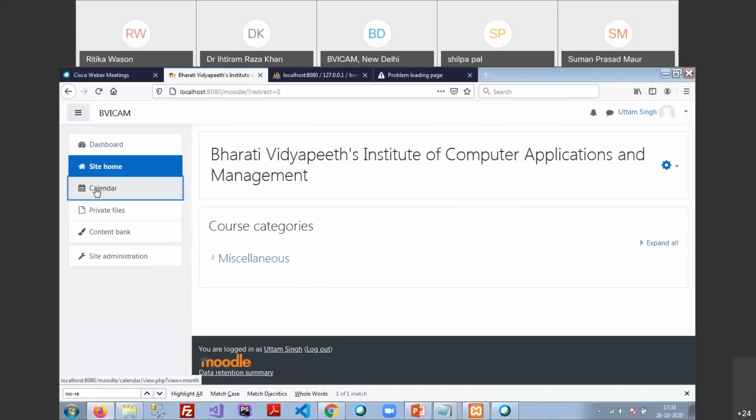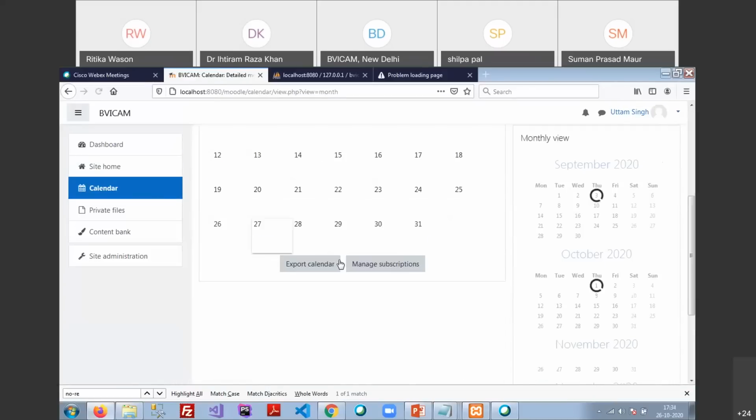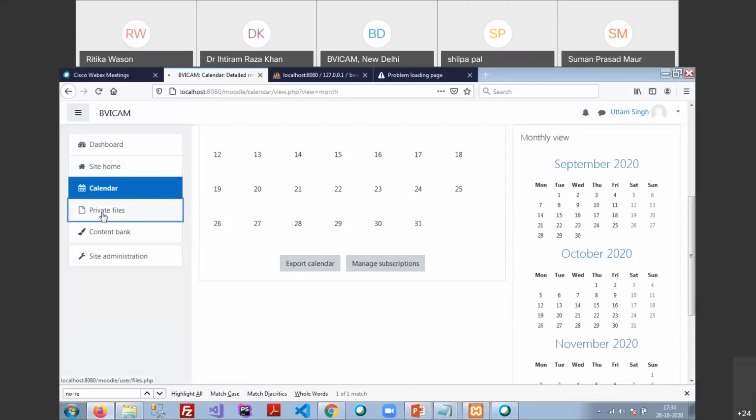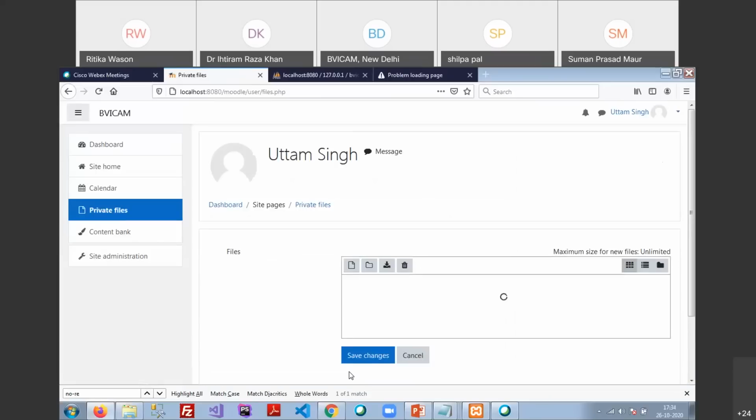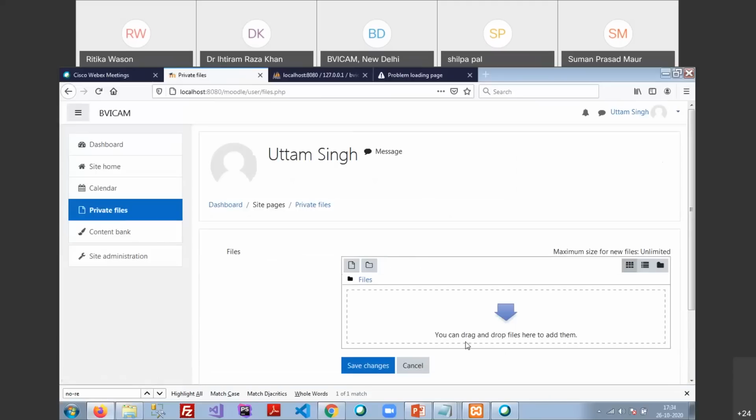Second one is the calendar. It will show you the calendar and the activities there. The private files: once you click this one, you are able to see how many files you have uploaded. If a student or teacher wants to upload private files, such as papers that I am going to share with my students but don't yet know how to manage, I can put them in the private files, and once the time comes, I can share them directly with my students.